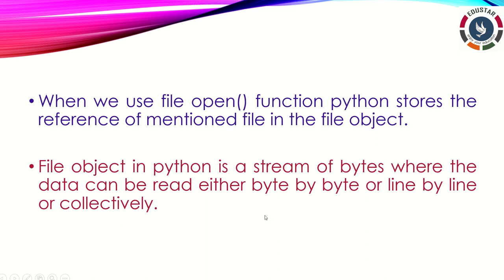When we use the open function, it stores the reference of the mentioned file in the file object. And then the file object in Python is a stream of bytes, where the data can be read. How can the data be read? Either byte by byte, or line by line, or collectively.